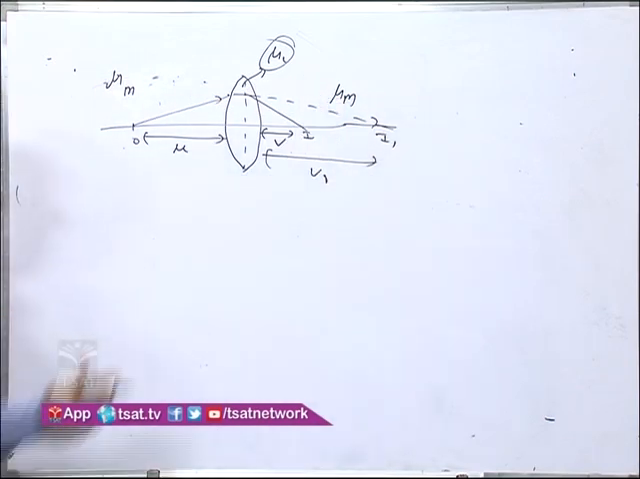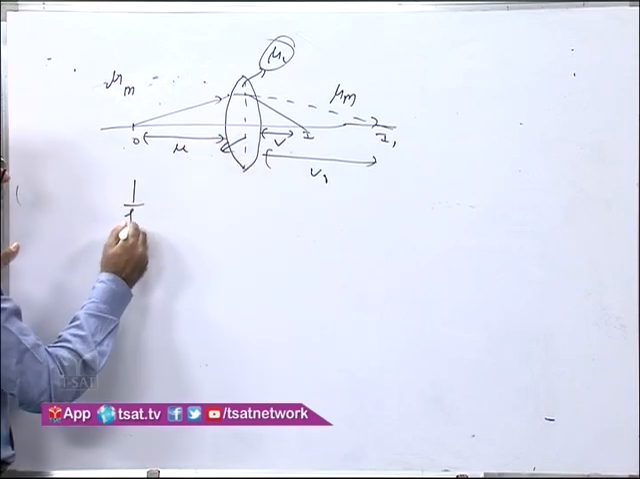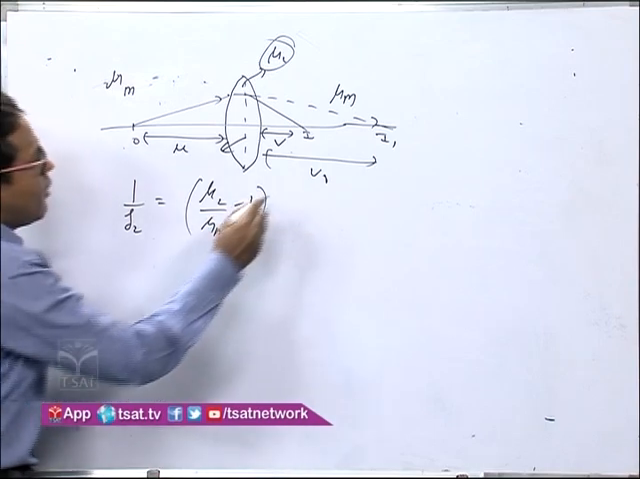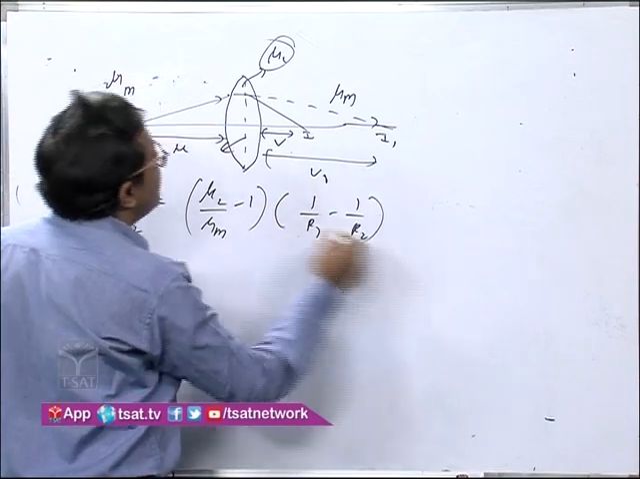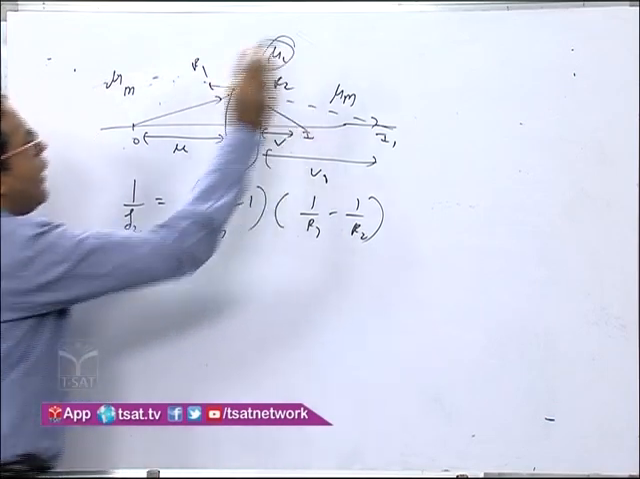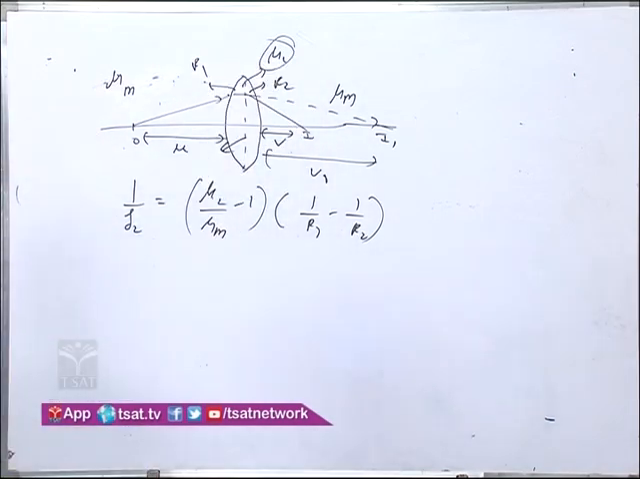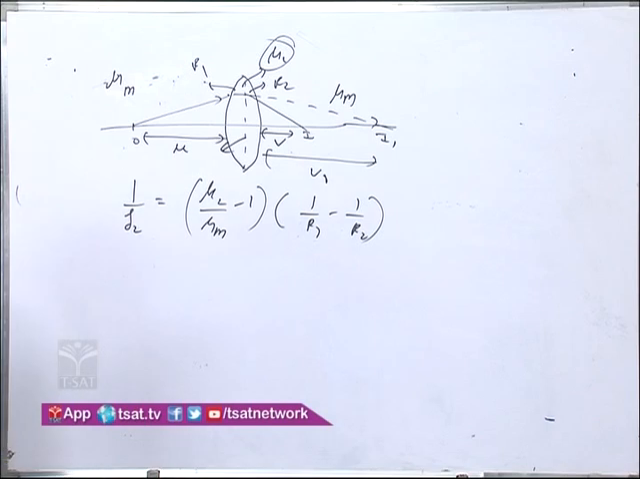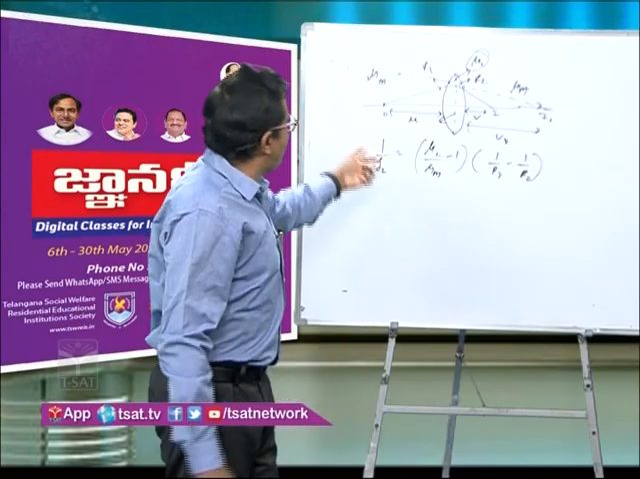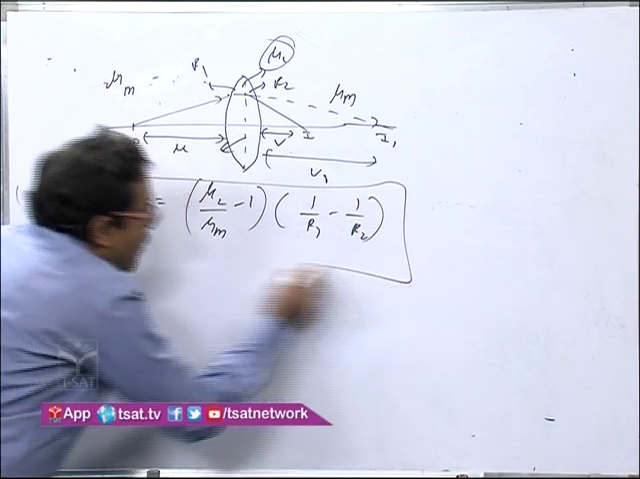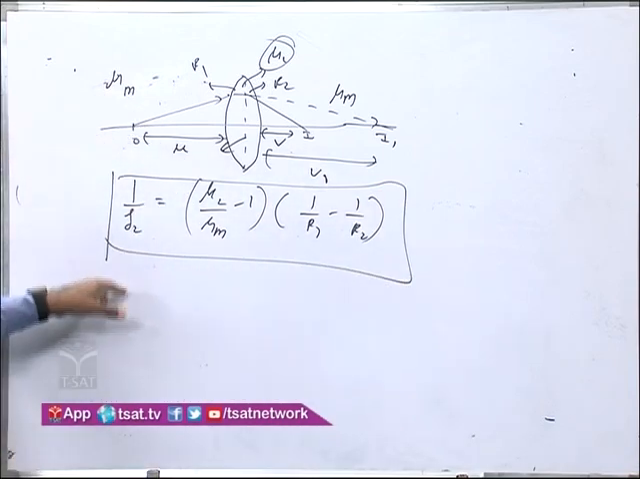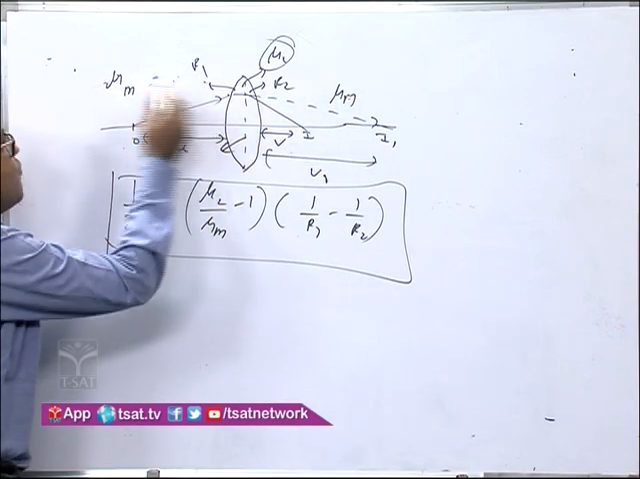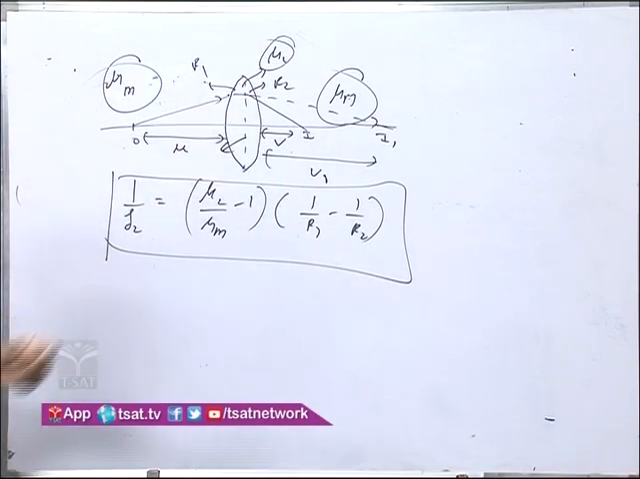So now you know the formula: what is the focal length of this lens? 1 by f is equal to mu lens by mu medium minus 1, times 1 by r1 minus 1 by r2, where r1 and r2 are the radii of curvature. So now this is known as the Lens Maker formula. Now remember one thing over here, in the Lens Maker formula, the medium on either side of the lens is the same.